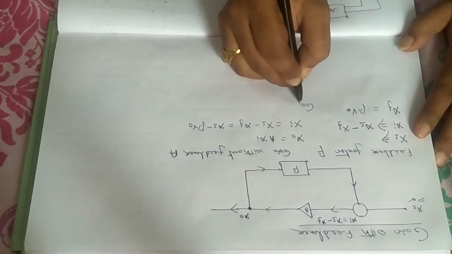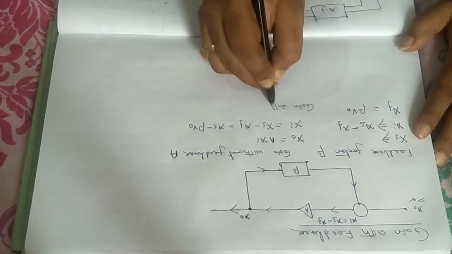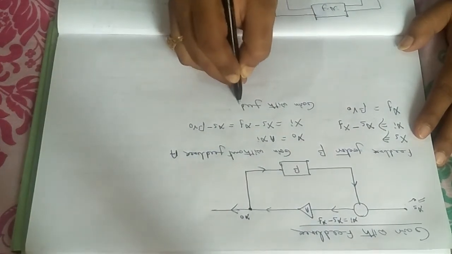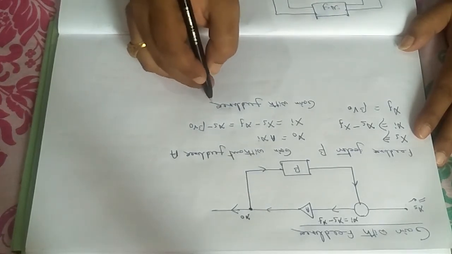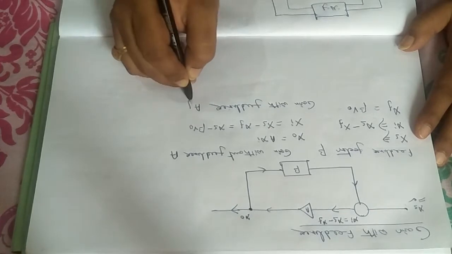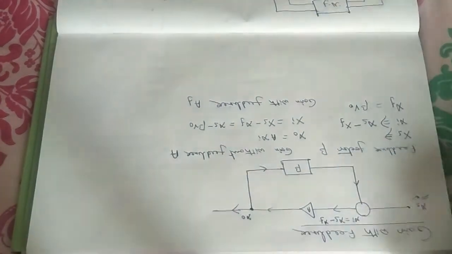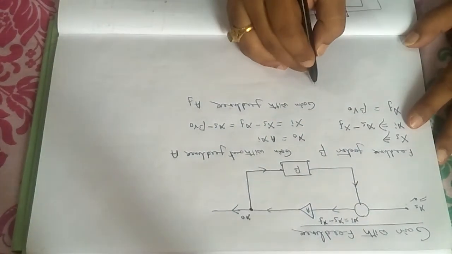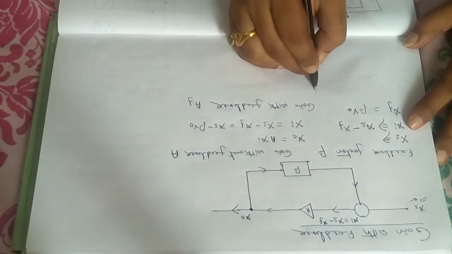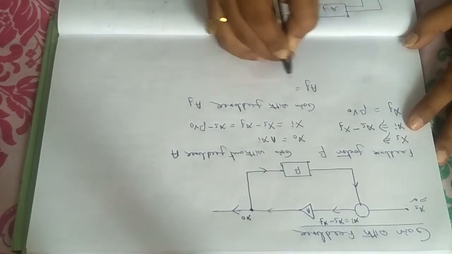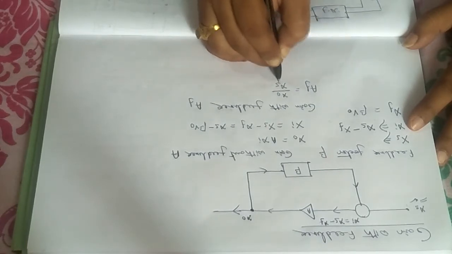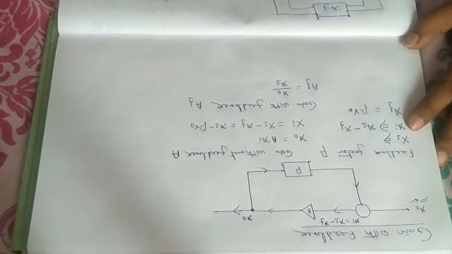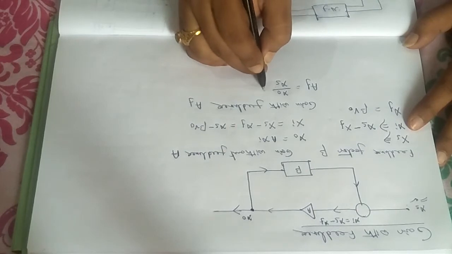So gain with feedback, if you consider it is AF, gain with feedback, A suffix F stands for feedback, you can write AF, that will be equal to x0 divided by xs, that is initial source or source voltage.